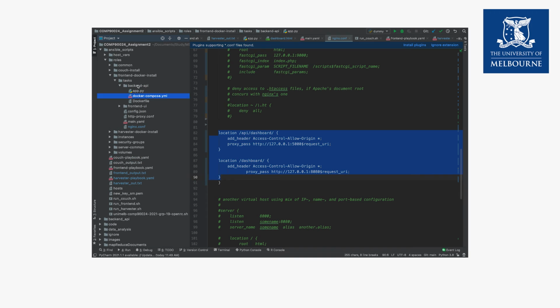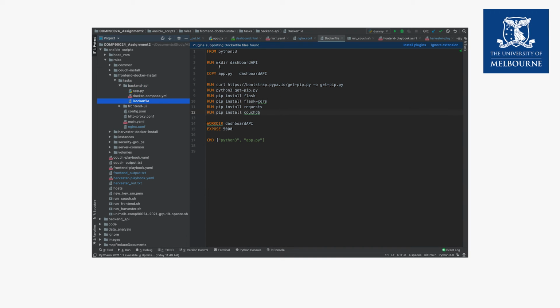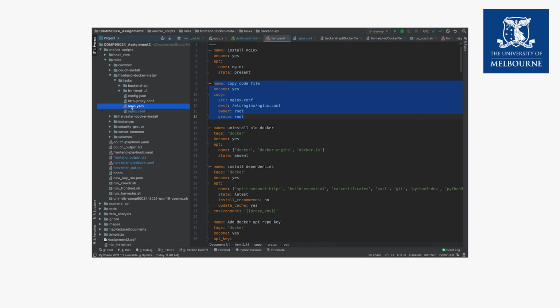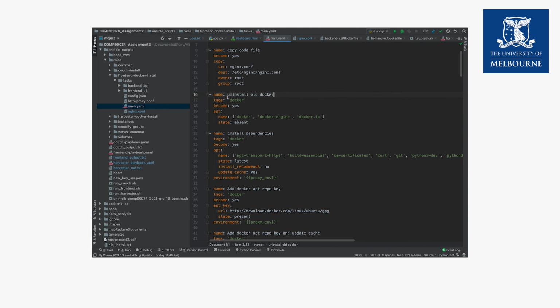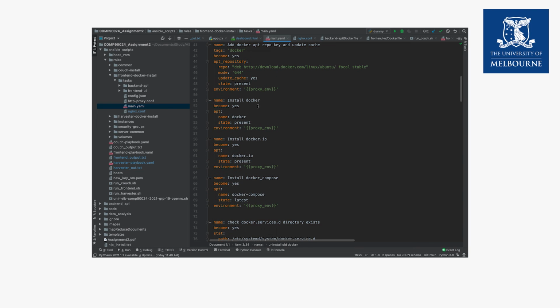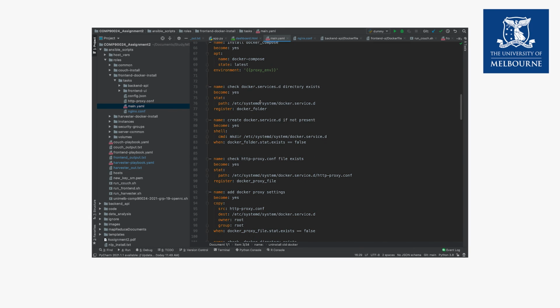And then within each backend and frontend, we have our Docker file installing the necessary dependencies and running the necessary commands. Same goes for the frontend file as well, where we have used HTTP server from the Node.js package. So we are using the base container from Node, and then we are installing HTTP server using npm. So now in the main.yaml file, after the nginx, we repeat the same step for Docker. We install Docker, we add some dependencies, and then we install Docker, Docker IO, Docker Compose.